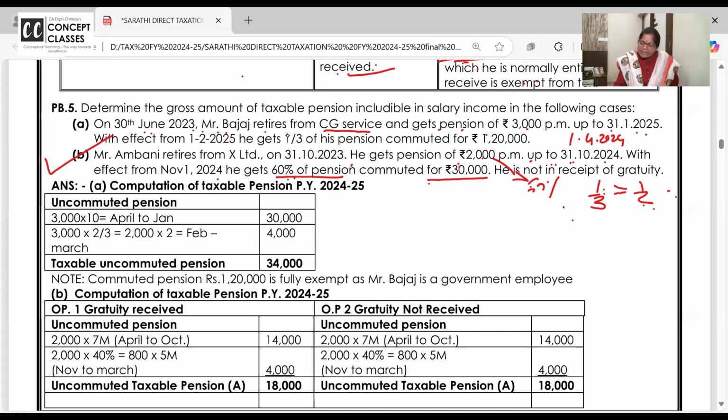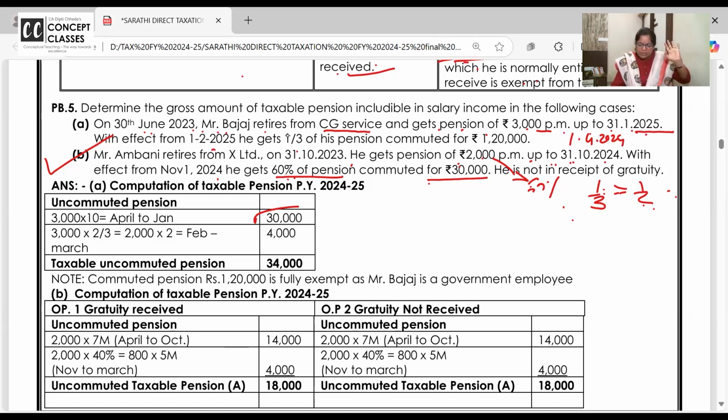The way you read the problem, that is how you perform in the exam. And this habit we are forming every day. You get monthly 3,000 pension up to January. April, May, June, July, August, September, October, November, December, January, so 3,000 into 10, 30,000. In February, he gets 1/3 commuted.